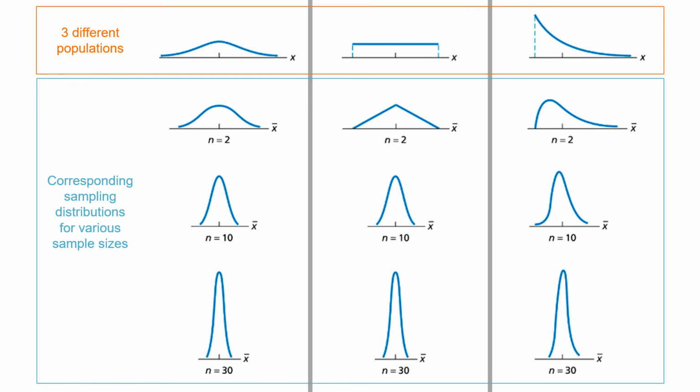This is a summary of similar simulations by a different program, showing you what happens when you have a population that is either normal, uniform, or exponential, and considering sample sizes that are as small as just 2, 10, or 30. And again, what we see is that there is always a sample size that is sufficiently large that the sampling distribution of xbar can be counted on to be approximately normal. And that's the amazing usefulness of the central limit theorem, because it will give us a known probability model, a normal curve, for the sampling distribution of the statistic xbar.